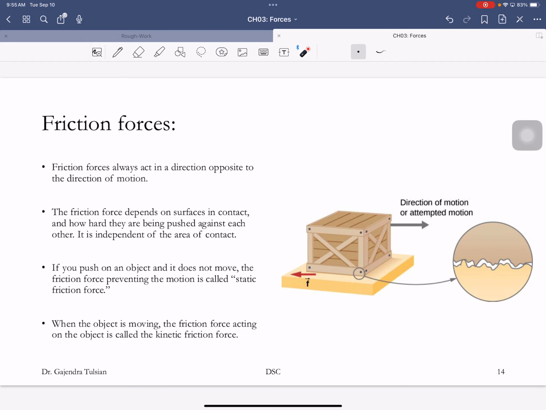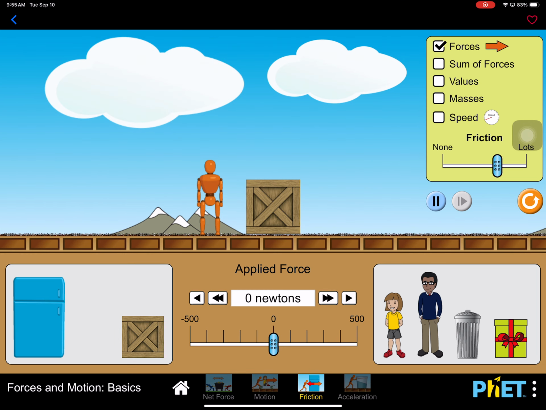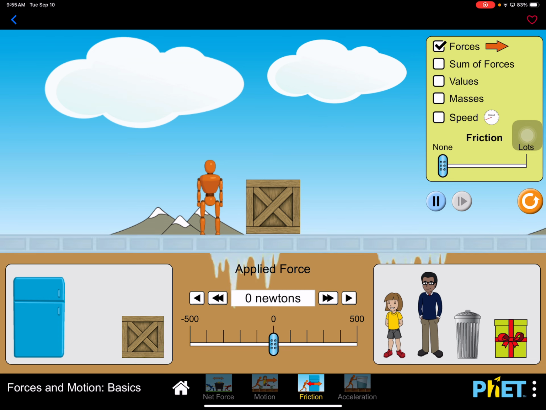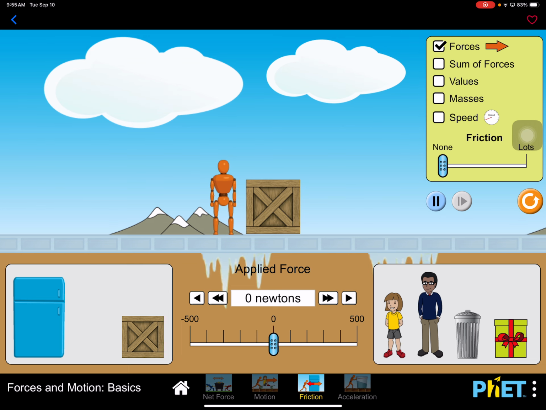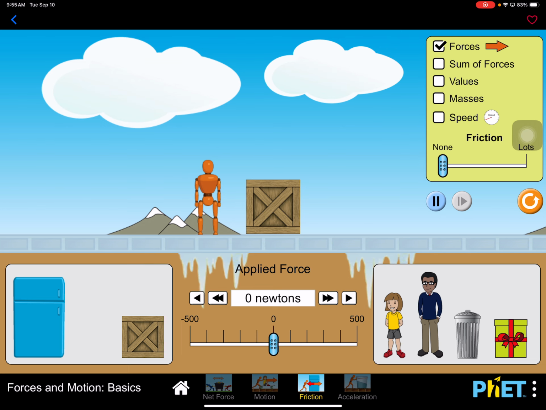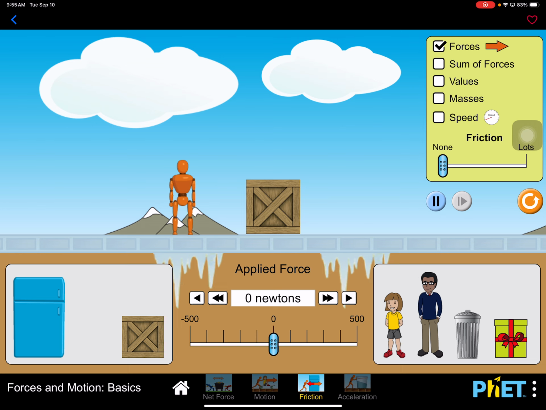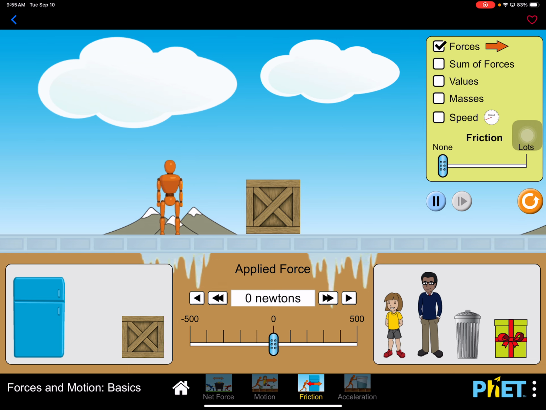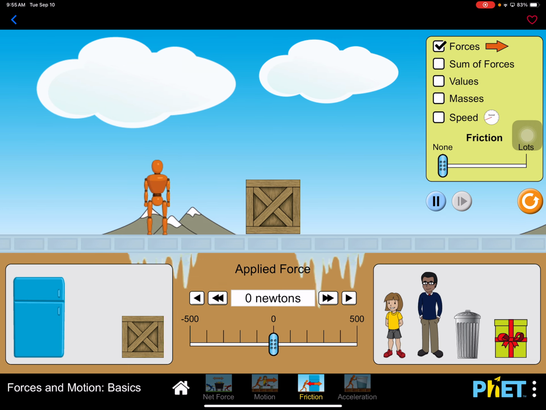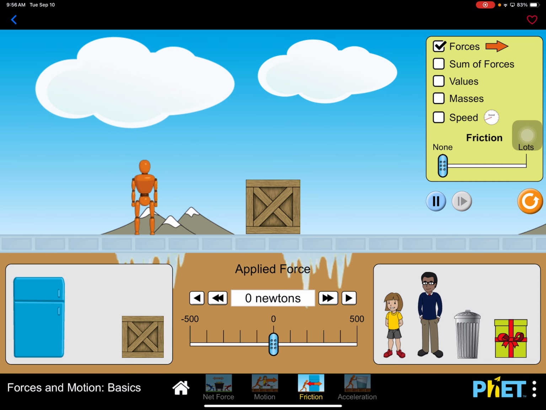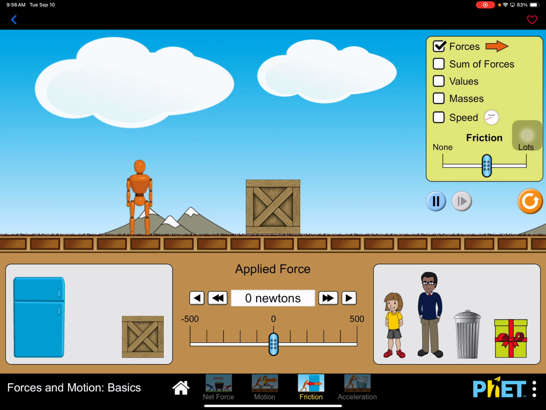Now let me show you a little app. If there was no friction, you just had to apply a little force and you can get it moving. You see, Newton's first law says if there was no friction, an object moving will keep moving, and an object at rest will remain at rest.